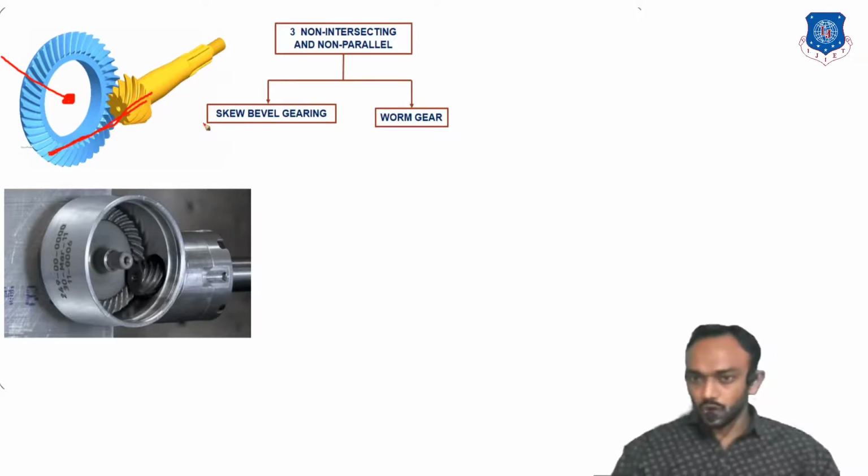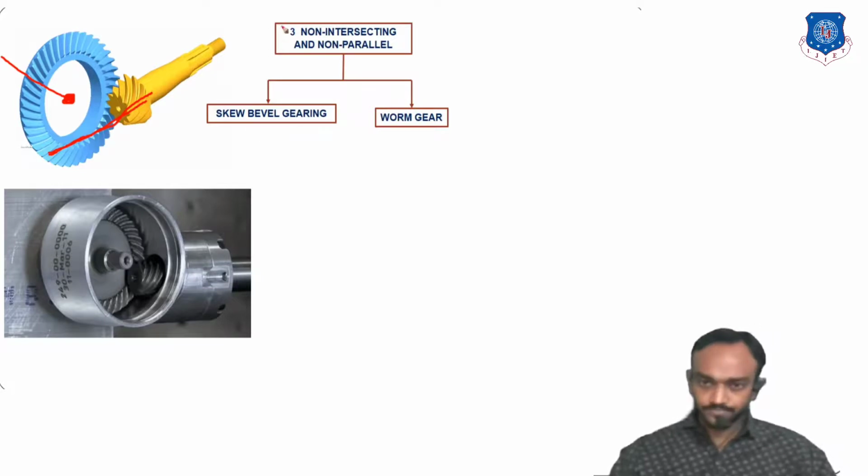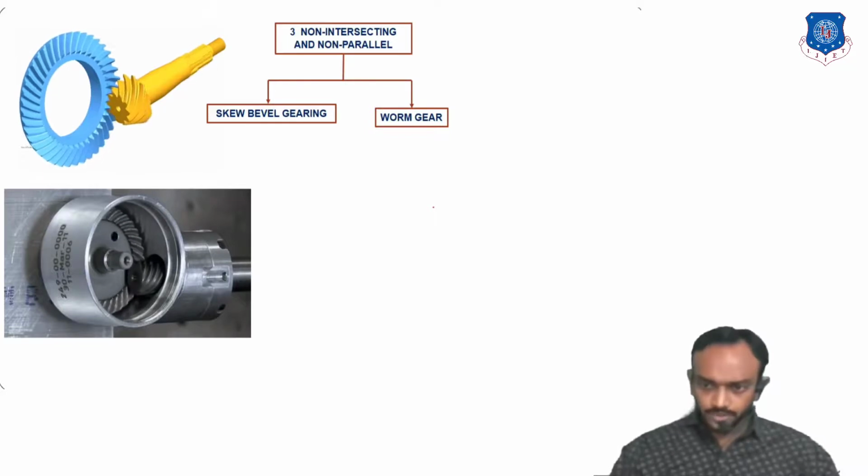So it is non-intersecting and non-parallel, clear. Same here, you can see the axis of this gear and the axis of this gear. So they are not intersecting, and not parallel either, so that's why it is non-intersecting and non-parallel.